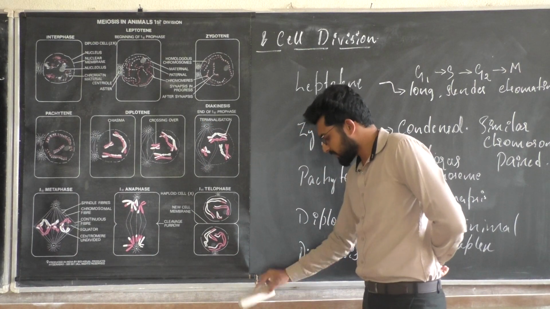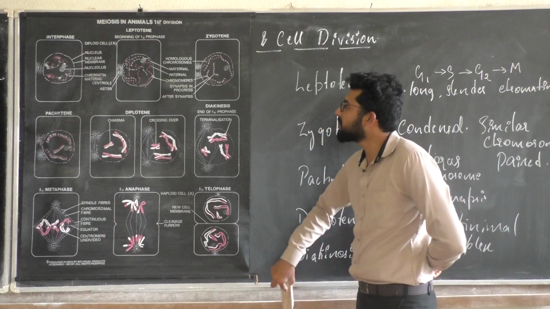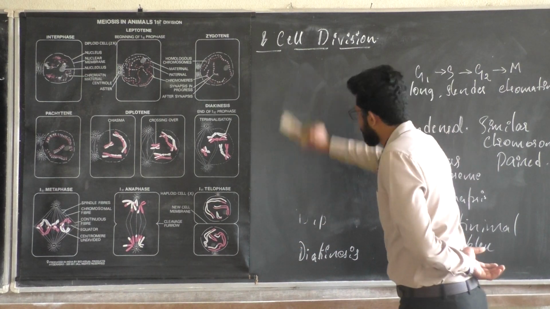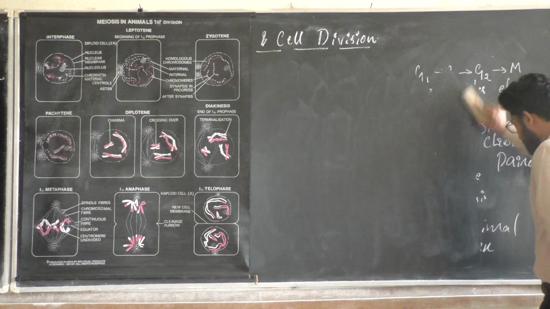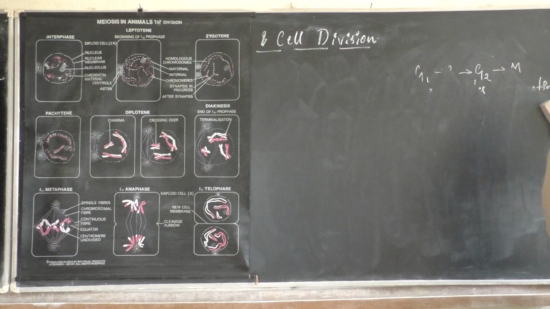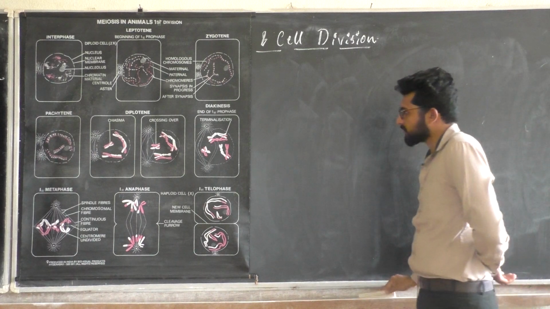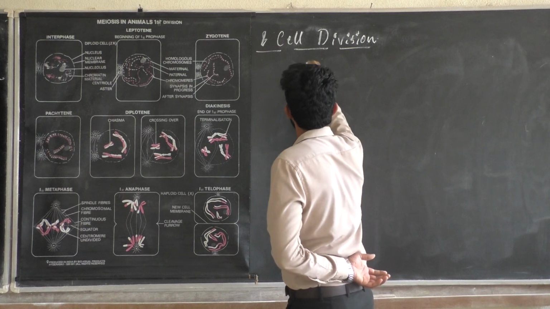So we are witnessing the synaptonemal complex in zygotene, correct? The synaptonemal complex is formed and the homologous chromosomes are paired.